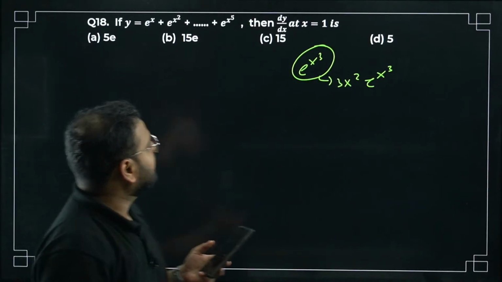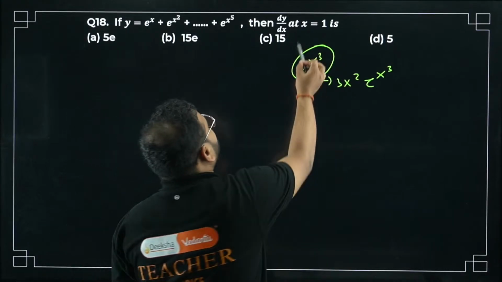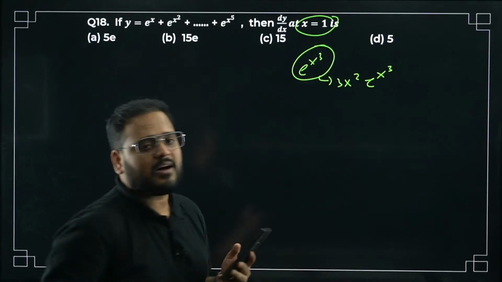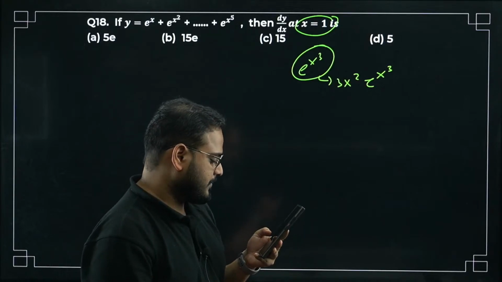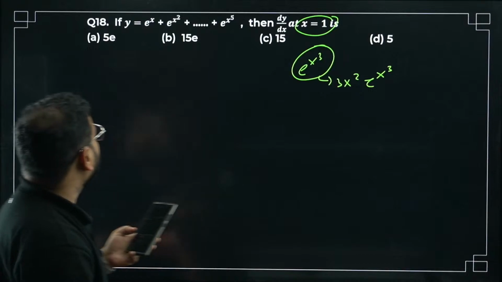Come on. What is the answer coming? Find this differentiation and put x equals to 1 in the differentiation. You're going to get the answer as one of the options. Okay. Come on.